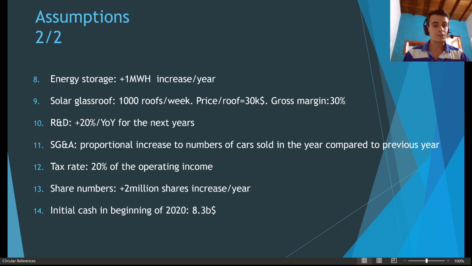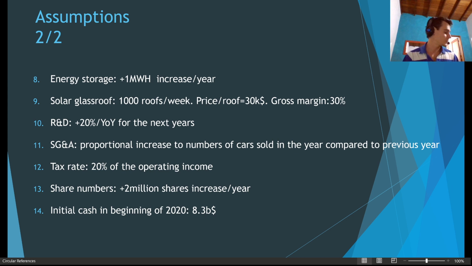Also, I consider the tax rate of 20% of the operating income, just a generic one. I'm not sure if it's going to be applicable for Tesla. Consider the slight share numbers increase over the next years, 2 million shares increase per year. Probably doing possibly a dilution if they need extra money, but I don't think so. But it's conservative. And the last one, I consider initial cash at the beginning of 2020 of $8 billion.